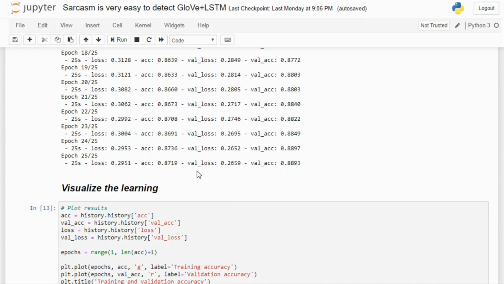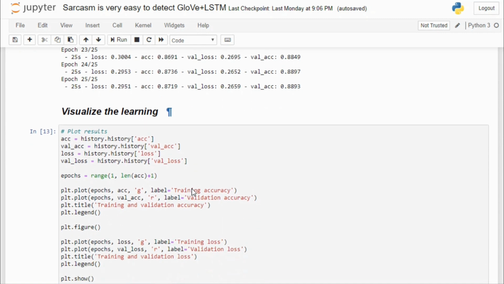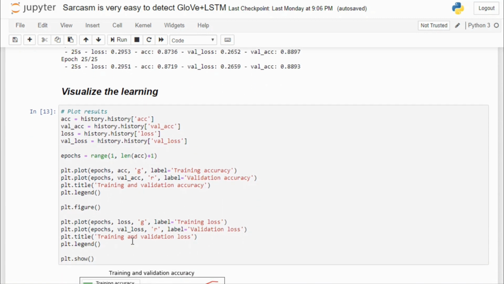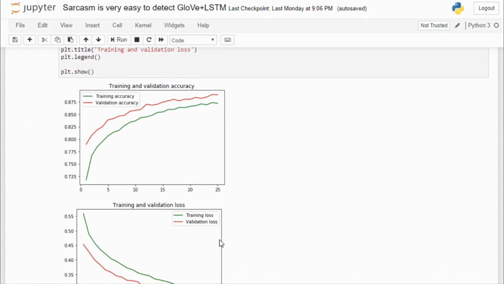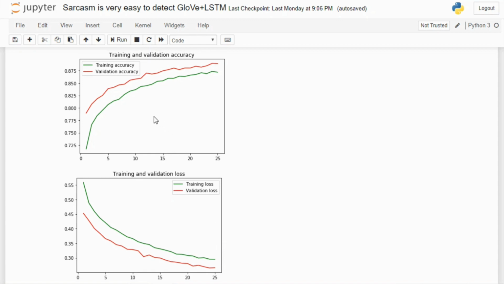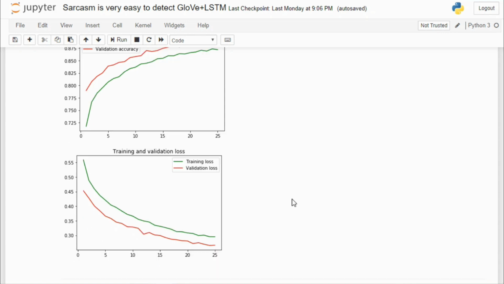Now, if you follow my videos, then you know that I love to visualize stuff. So here I have written code for visualizing the training. So here is the visualization of training. You can see that both the validation loss and training loss are decreasing, and there is not very big overfitting, so you can actually train it for a couple more epochs also. Okay, so those were the technical details that I used to build a model to detect sarcasm.